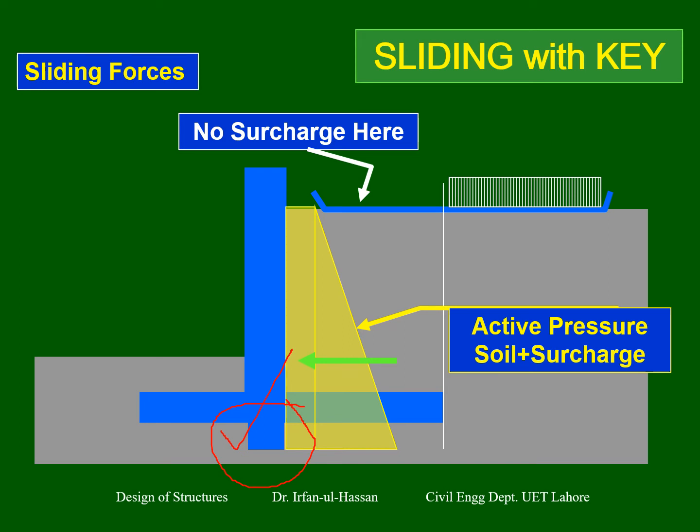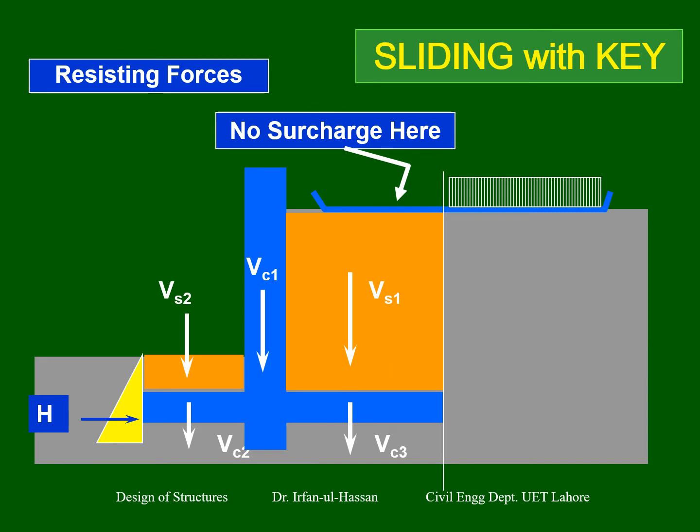We are not taking much onto our mind why this small increase in sliding force happens. You can go with this, but at the same time we are happy with the larger resisting force. So how is the resisting force increased? One thing is passive pressure is increased, and the vertical forces, of course, have a little increase in the VC1 value.